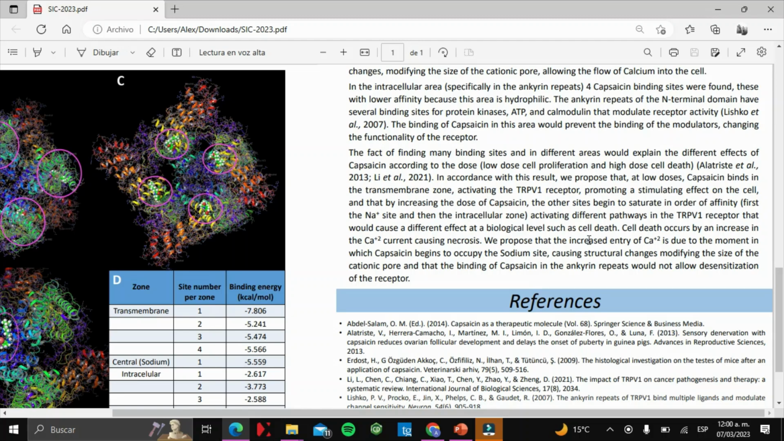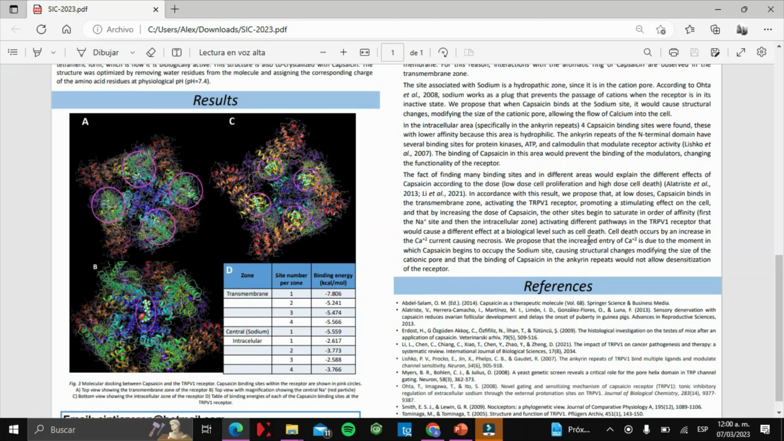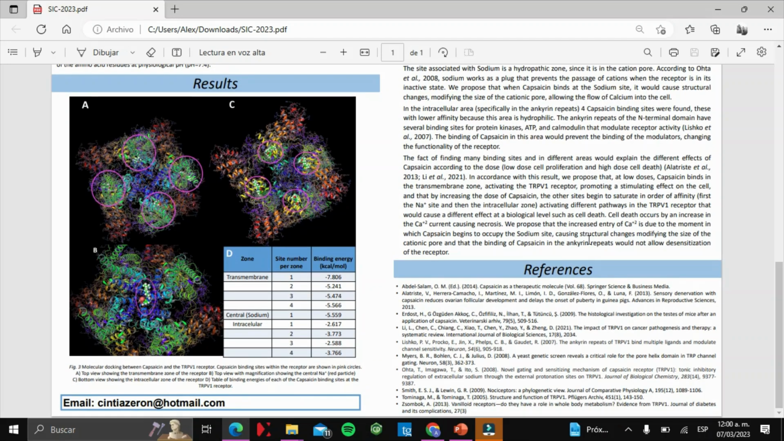In conclusion, the TRPV1 receptor has 9 capsaicin binding sites at the transmembrane, structural, sodium-associated and intracellular sites. This demonstrates the sensitivity, by molecular interactions, of the receptor according to the dose used.